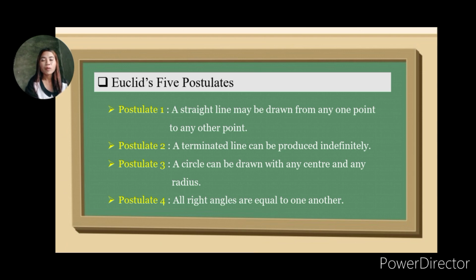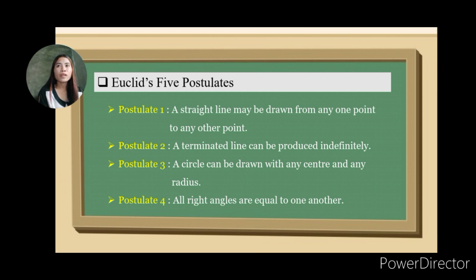So the fourth postulate is all right angles are equal to one another. It just says that whenever we create a right angle by erecting perpendiculars, the angles so created are always the same. So postulates 1 and 3 set up the ruler and compass framework that was a standard for geometric constructions until the middle of the 19th century. They may be said to be based on man's practical experience.